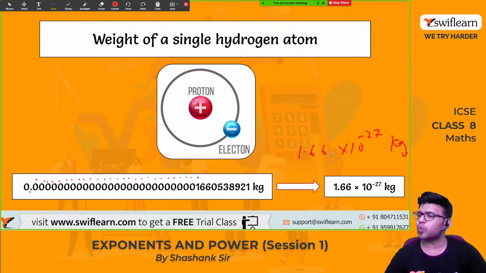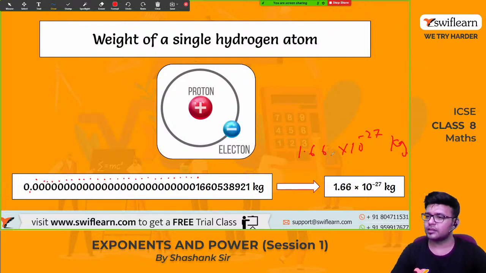Sir, why didn't you write the further numbers? It's okay, we are writing an approximate number. Yes, the value is very negligible. It can be skipped. 0.000... it is that small. So if we leave out the last digits, nothing much will happen.